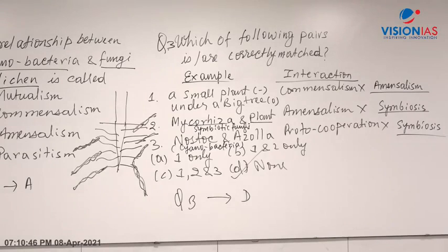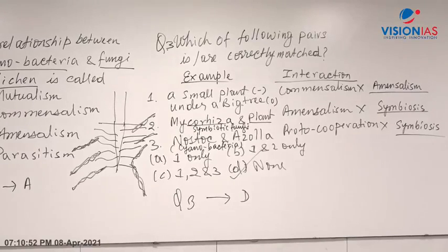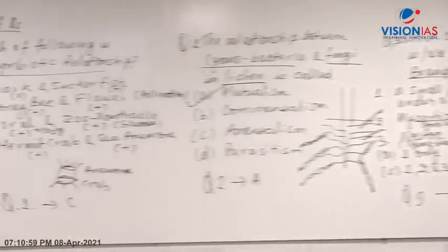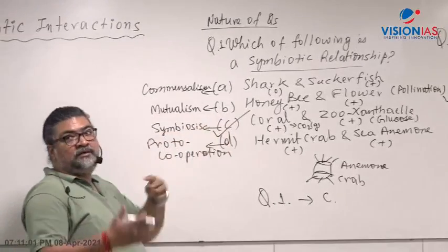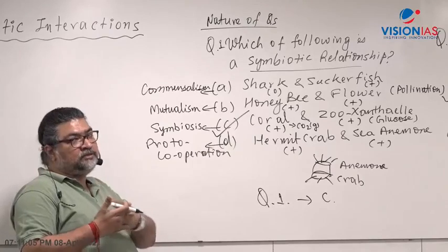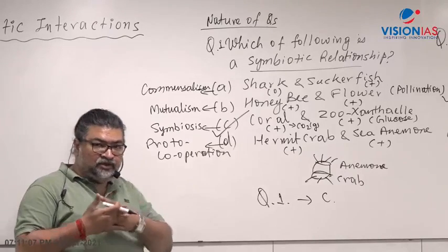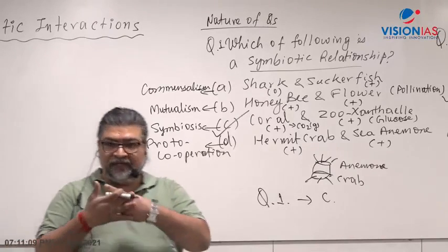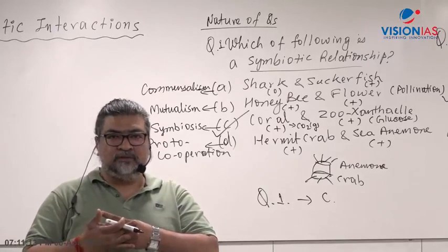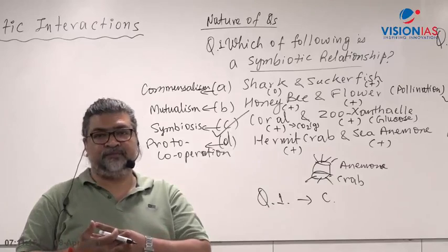Okay, Apurva is asking a question: why isn't the honeybee and flower relation a symbiotic relation? Both are benefiting here. Then why not symbiotic? I'll explain that. Honeybee and the flower will not be called symbiotic because a symbiotic relation is one where there is a physical attachment. Both the partners live together. They remain together. If they don't remain together, the benefit will not be derived.